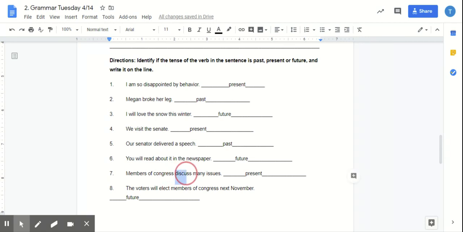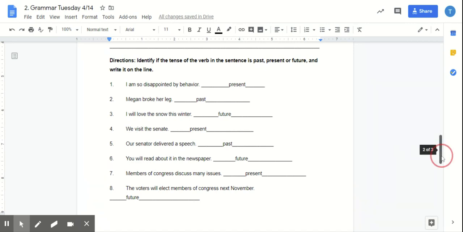So this is present tense because it is not giving us a past tense or future tense verb or verb phrase. Lastly, the voters will elect members of Congress next November. Verb phrase, will elect. So this is future. And of course, if they are talking about something in the future and giving us a time, like next November, we know that this is in future tense.